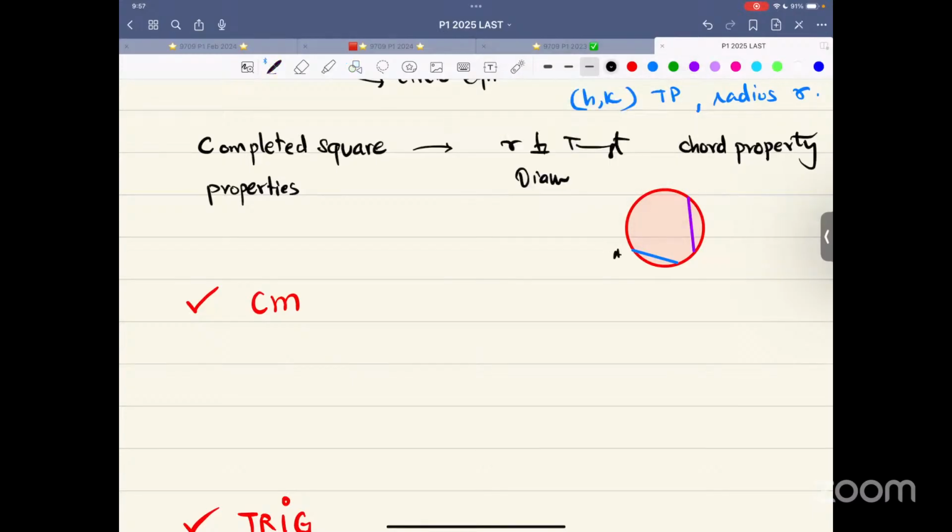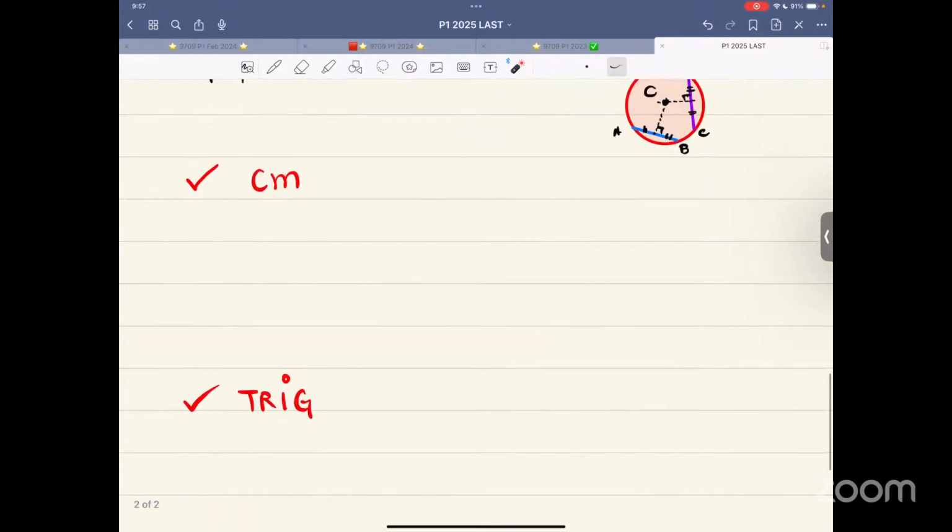This is A, this is B, this is C, this is D. I draw the perpendicular bisector of AB. I draw the perpendicular bisector of CD. So this will bisect it equally, and they would meet at the center. Very useful property. From the center to any point on the circumference is the radius. So that is the basic idea.